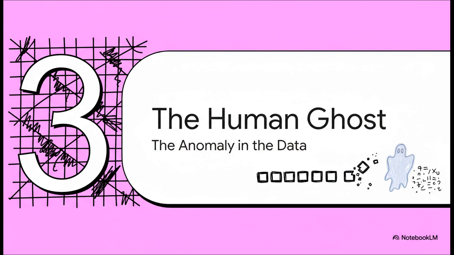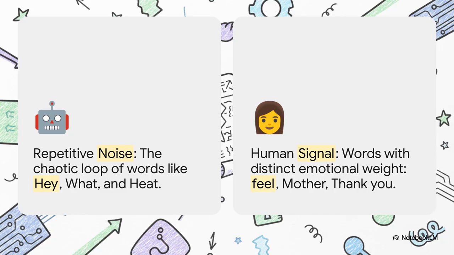But the most interesting part of this whole thing isn't the pattern. It's the moments where the pattern breaks. This is what I like to call the human ghost in the machine. The anomalies, the words that just don't belong. Okay, this is where it gets really fascinating. You can basically split this entire text into 2 camps. On the one hand, you have all that repetitive, almost robotic noise, the hey, what, heat. But then, hiding in all that static, you find a clear human signal, words like feel, mother, and thank you. These just feel different, don't they? They've got some real emotional weight to them.